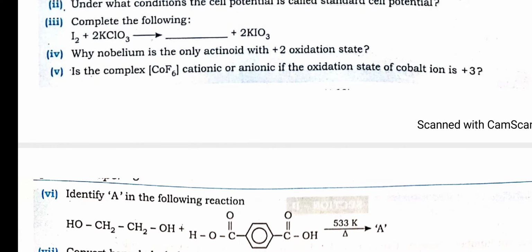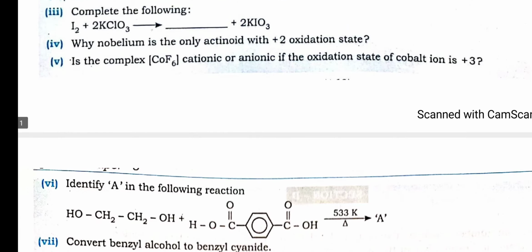Is the complex CoF6 cationic or anionic if the oxidation state of cobalt is +3? You know very well, +3 and -6, so the answer will be -3 on the top. It will be minus, so that is why this will be an anionic complex.